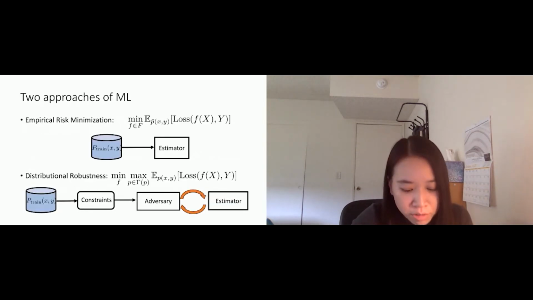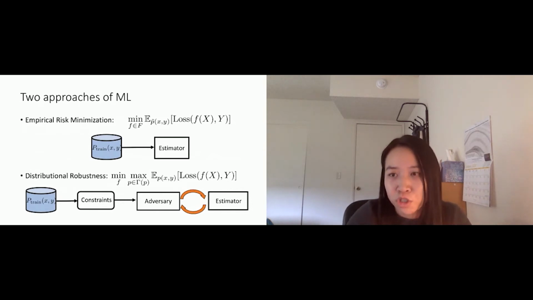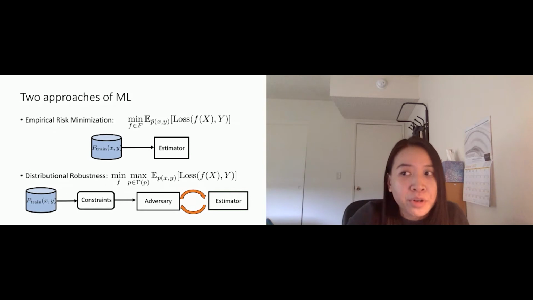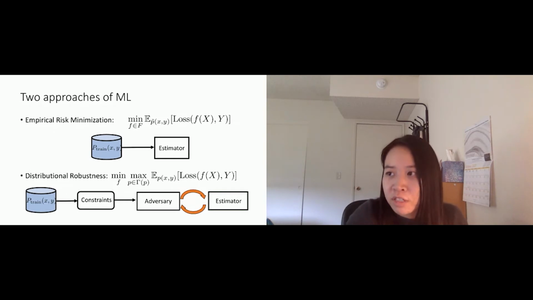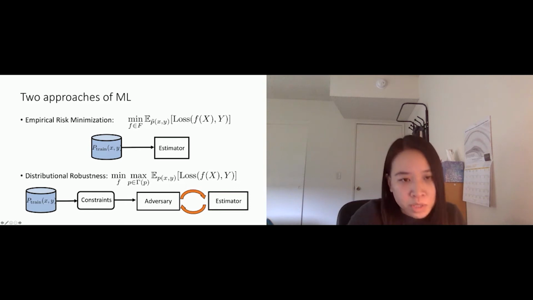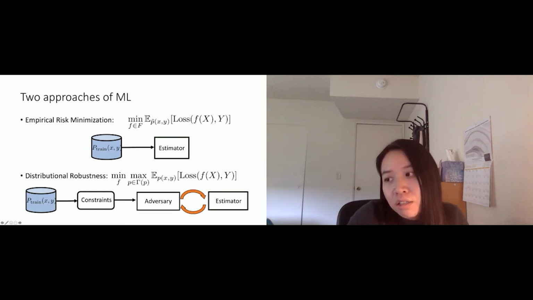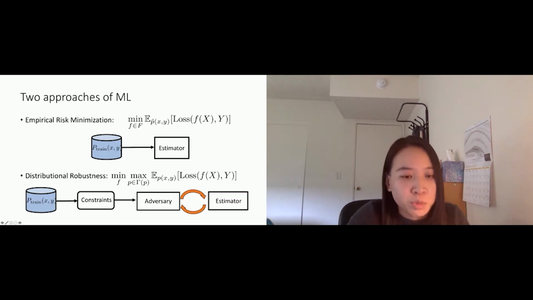So first, some background. There are mainly two approaches to machine learning. The first one is called empirical risk minimization, which maybe is very familiar to everyone. Usually you have the estimator that has direct access to your training data, and then the goal is to minimize some loss function on this empirical distribution of data, which we assume our data is mimicking. The other way to think about it is called distributional robustness, where we do not assume the estimator has direct access to our training data.